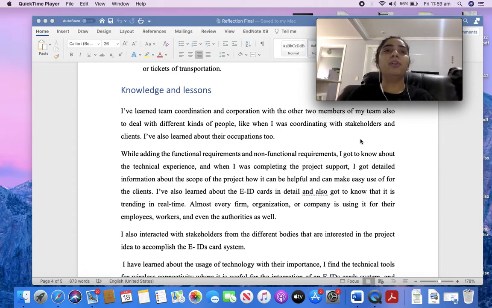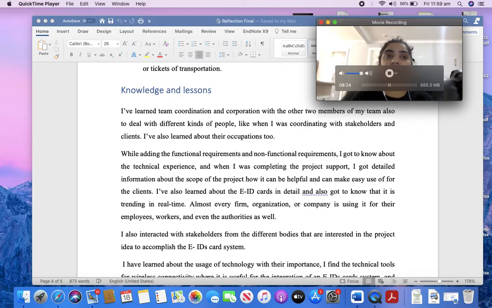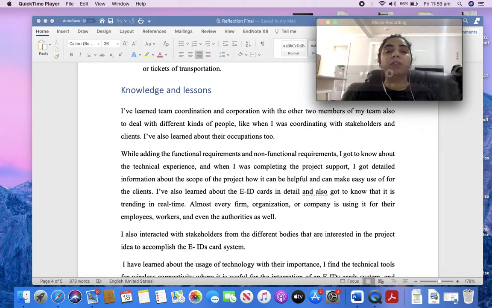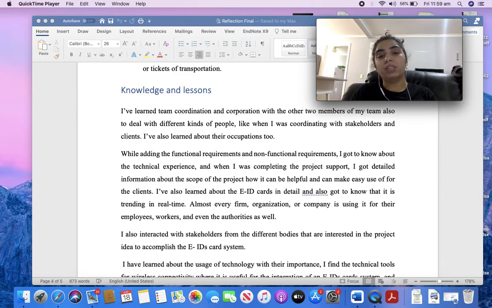Before that, I did not know about NFC RFID technology. Now I have keen knowledge about this, that I can suggest to others if anyone asks, or if I go for interviews, this would help me at that peak stage. Like if I tell them how we made a project and what my contribution was, that I made this project for this organization, so this helped me a lot.